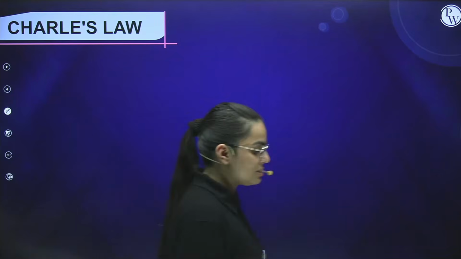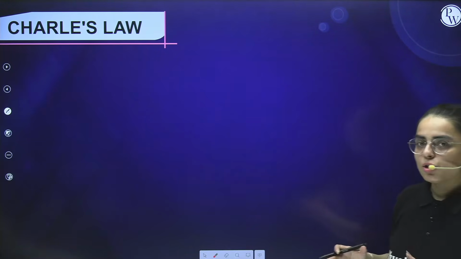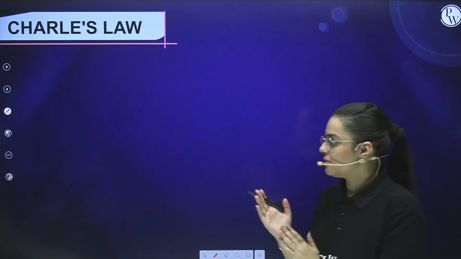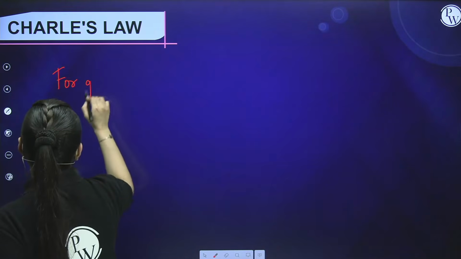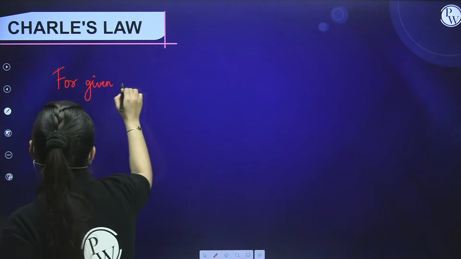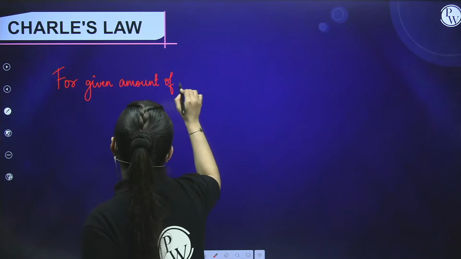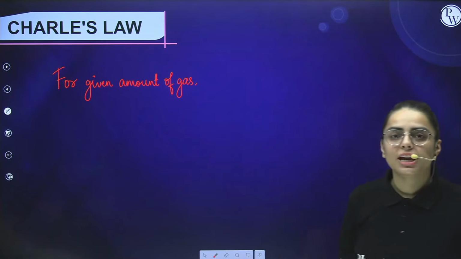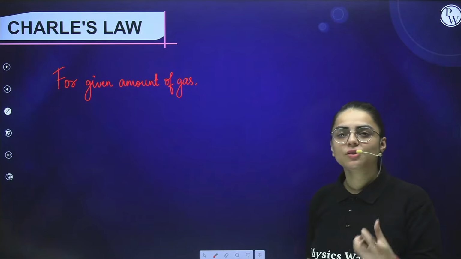Now comes our second law, that is Charles law. If I talk about Charles law, here also we are going to keep one of the things constant. First of all, let us write that for a given amount of gas, what we are going to see. When I am talking about a given amount of gas, I am talking about the value of n, which is kept constant.